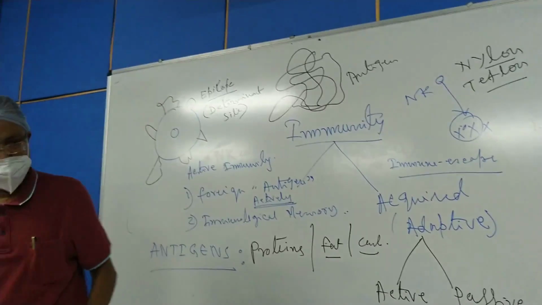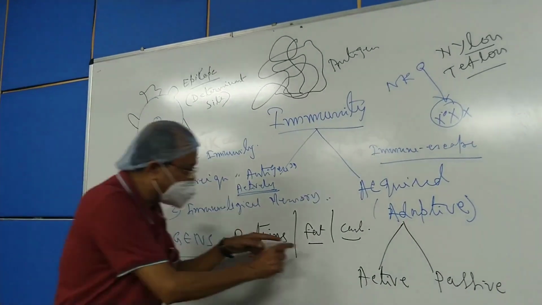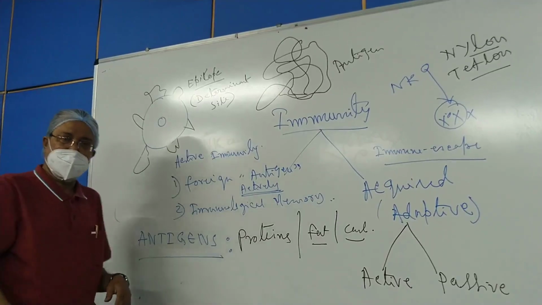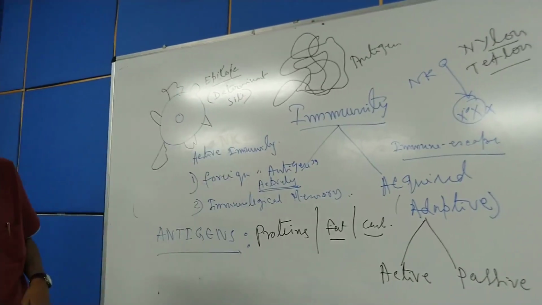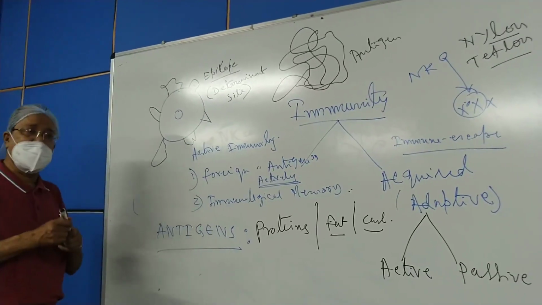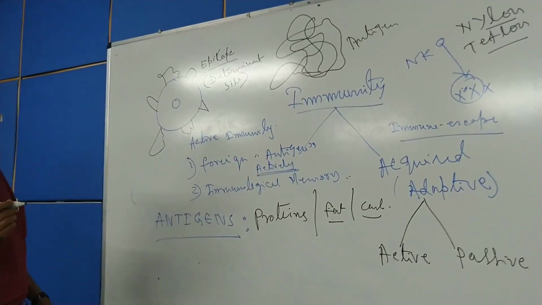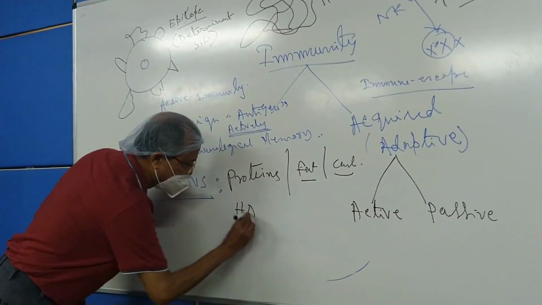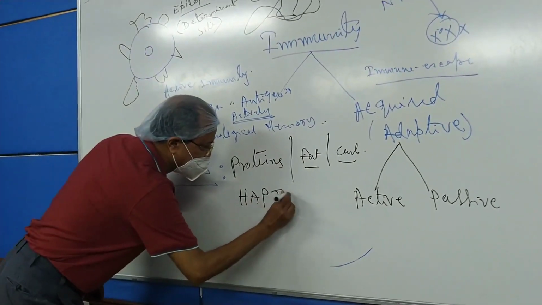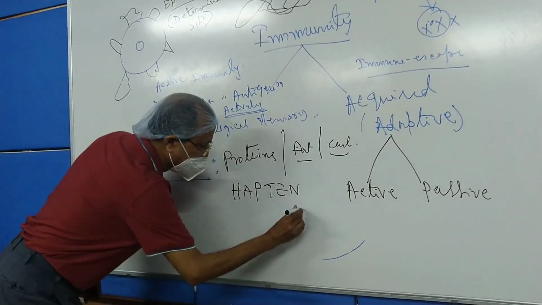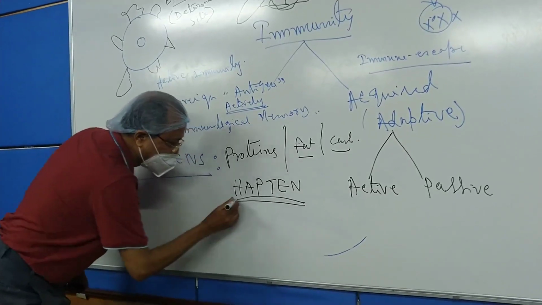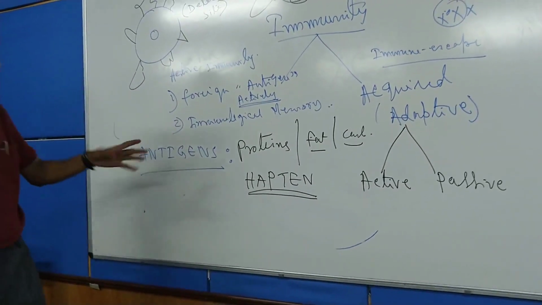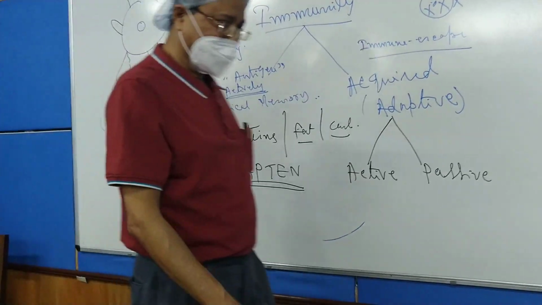Now let us see when fat and carbohydrate may act as the antigen. Whenever they act as antigen, they take a new name known as hapten. Hapten is the brother of antigen, in that sense. Antigen, hapten. And what is hapten?